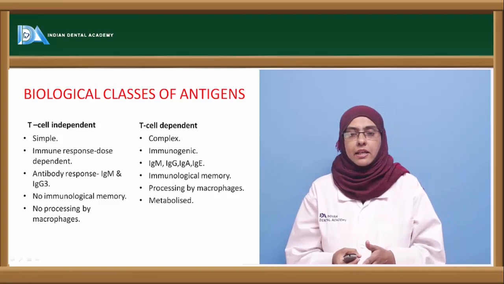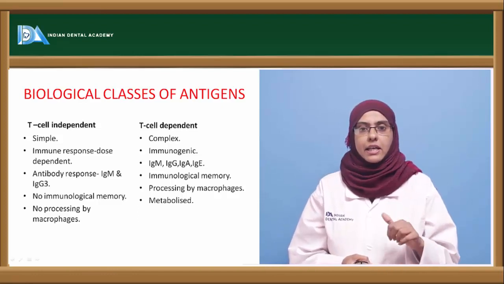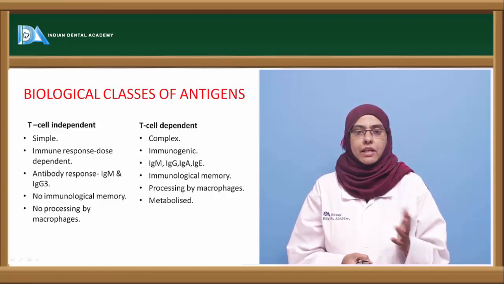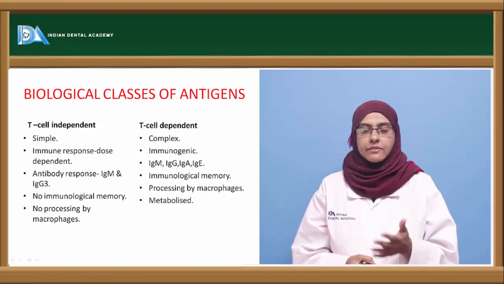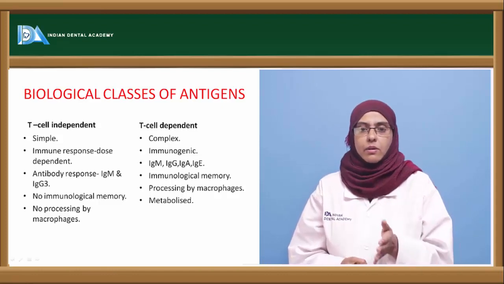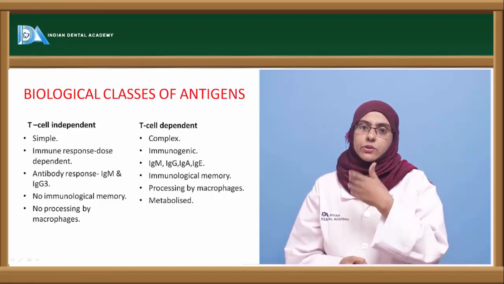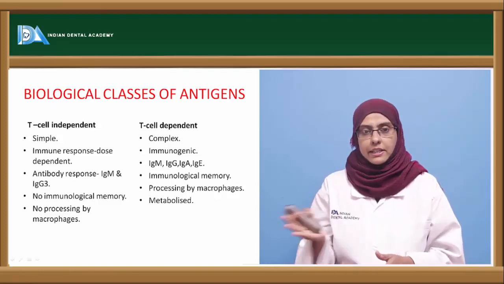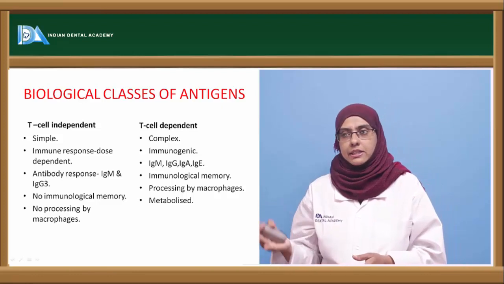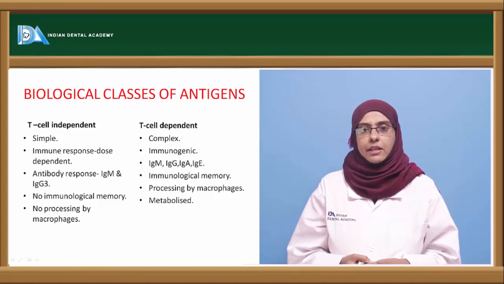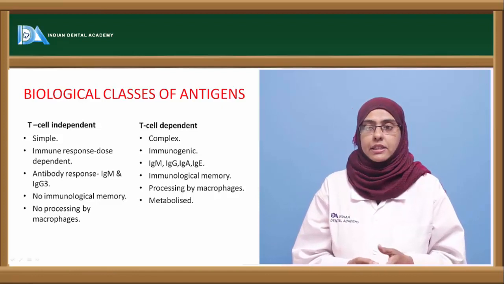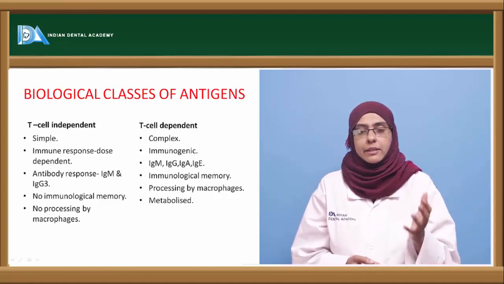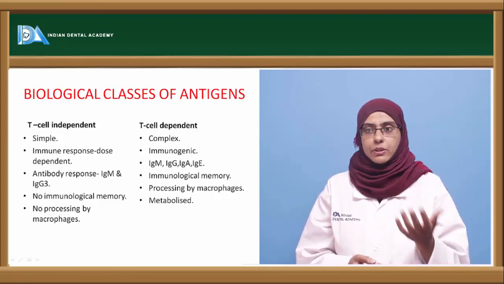The name itself says that T cell independent antigens are directly able to activate the B lymphocyte without any help of a T lymphocyte, whereas T cell dependent activation requires the involvement of a T cell that produces cytokines to produce the B cells or the antibodies from the B cells. So now the characteristic features: the T cell independent antigens are very simple in nature, and there is an immunological dosage that helps to activate the immune system to produce the B lymphocytes.